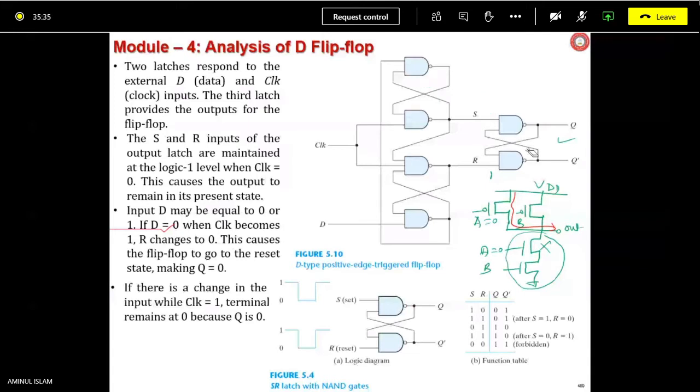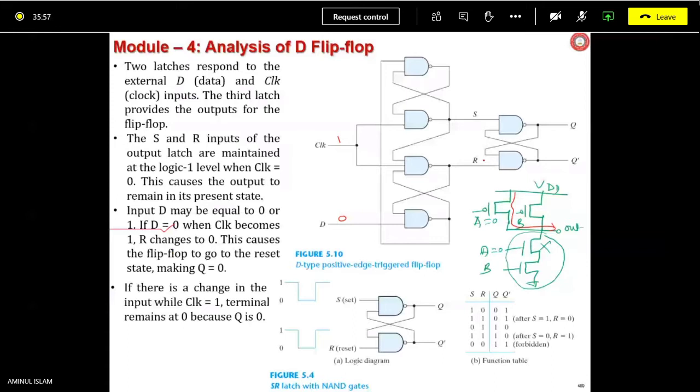Okay. Now D is applied equals to 0 and clock is 1. Then it is saying that R changes to 0. Do you agree? Is it possible?